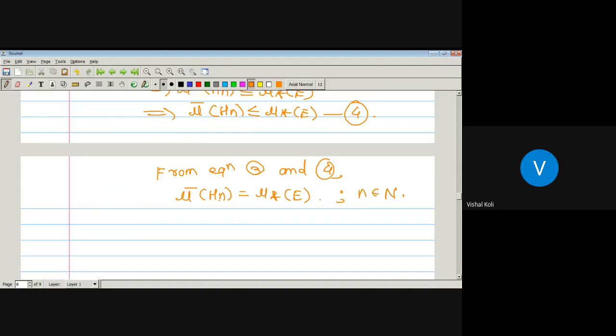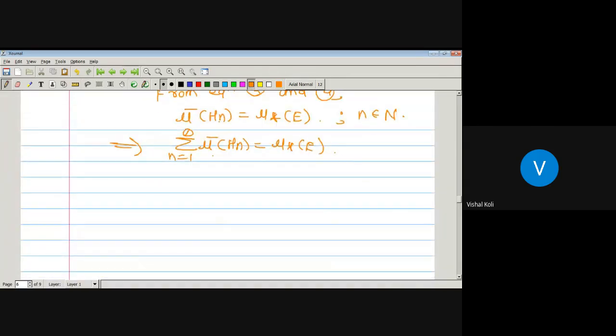So mu bar of H1 equals inner measure of E, mu bar of H2 equals inner measure of E, and if we add these all, then we get summation n running from 1 to infinity of mu bar of Hn is nothing but inner measure of E.